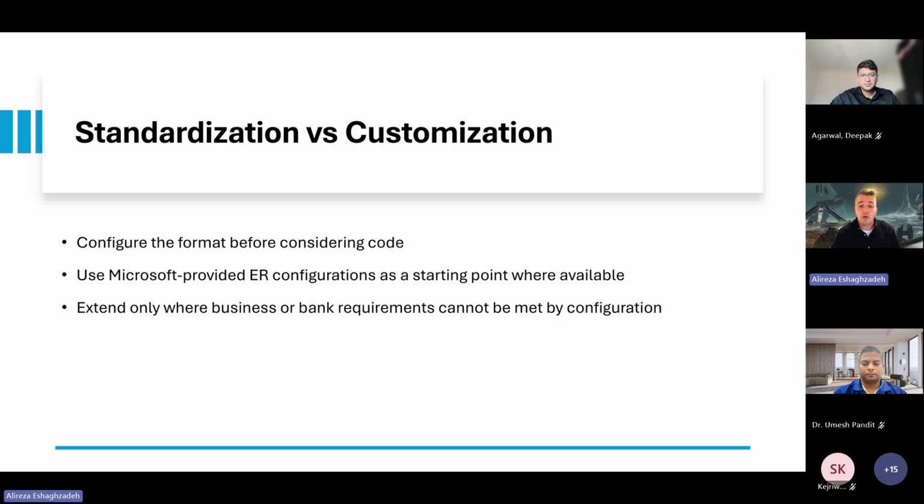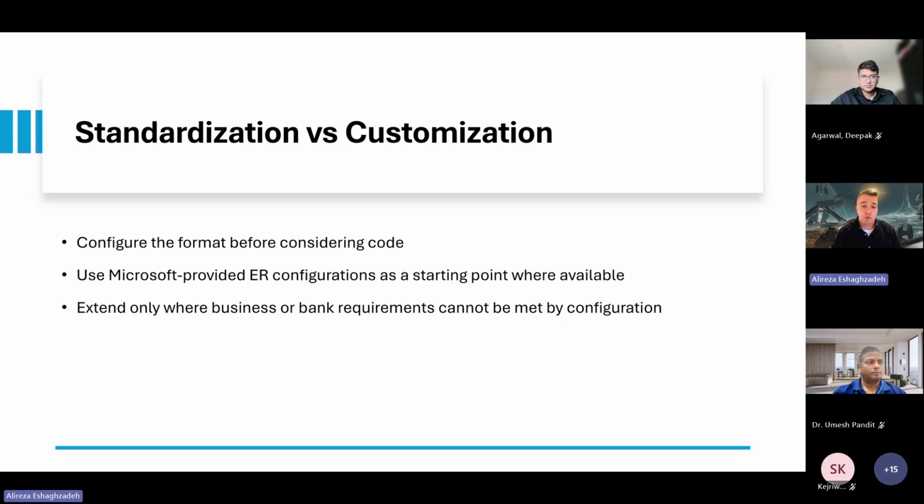As a recommendation, always start by configuring the required format before considering custom code, as many requirements can be handled through electronic reporting. As a shortcut, electronic reporting, an element in Globalization Studio, is the framework and tool that Microsoft has created purposefully for integration purposes. Where available, Microsoft-provided ER configurations should be used as a starting point to reduce the effort and maintain alignment with the standard functionality.